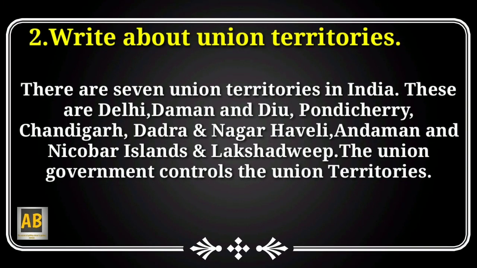Next question. Write about union territories. There are 7 union territories in India. These are Delhi, Daman and Diu, Pondicherry, Chandigarh, Dadra and Nagar Haveli, Andaman and Nicobar Islands, Lakshadweep. The union government controls the union territories.